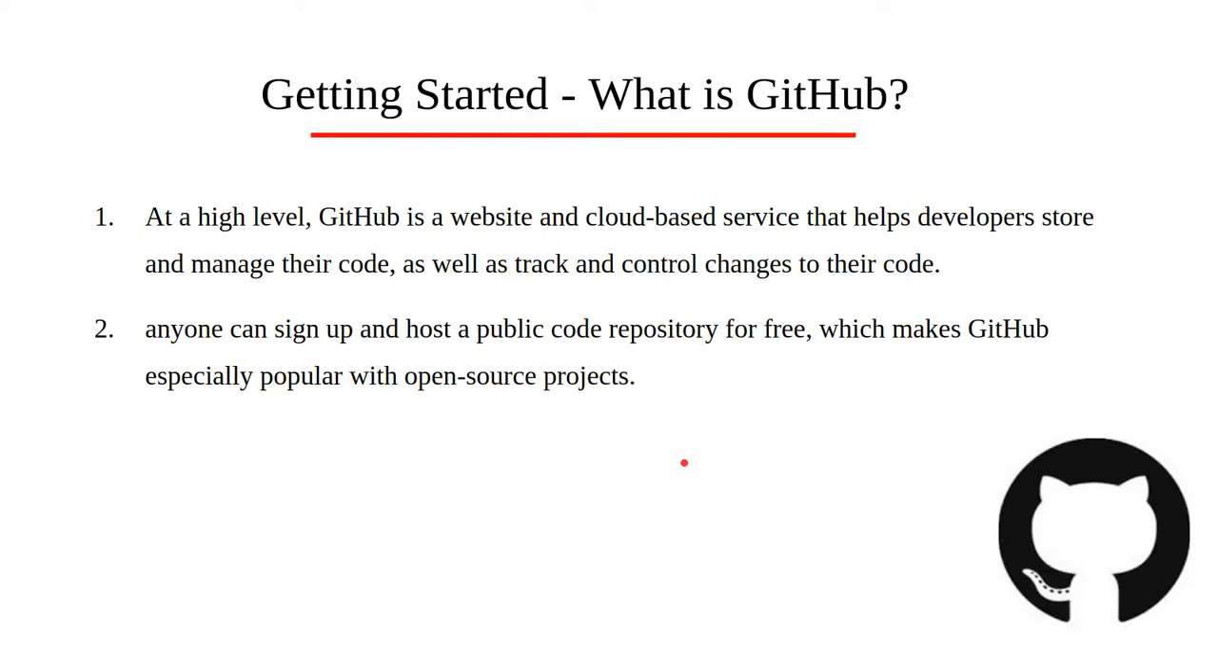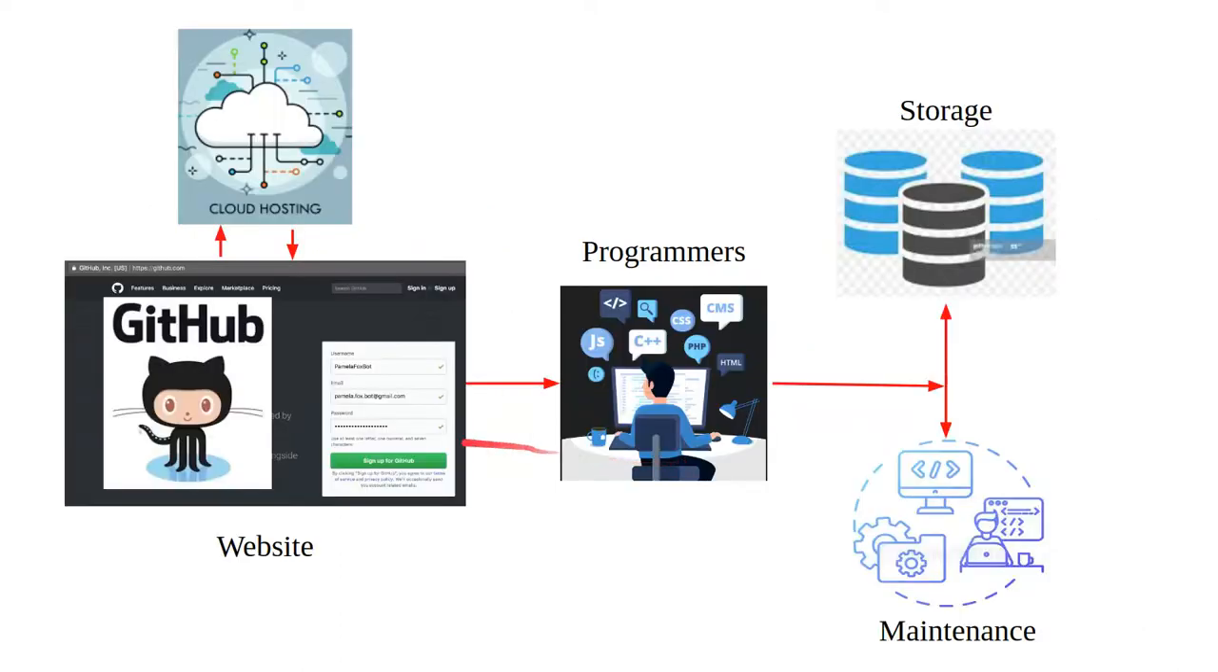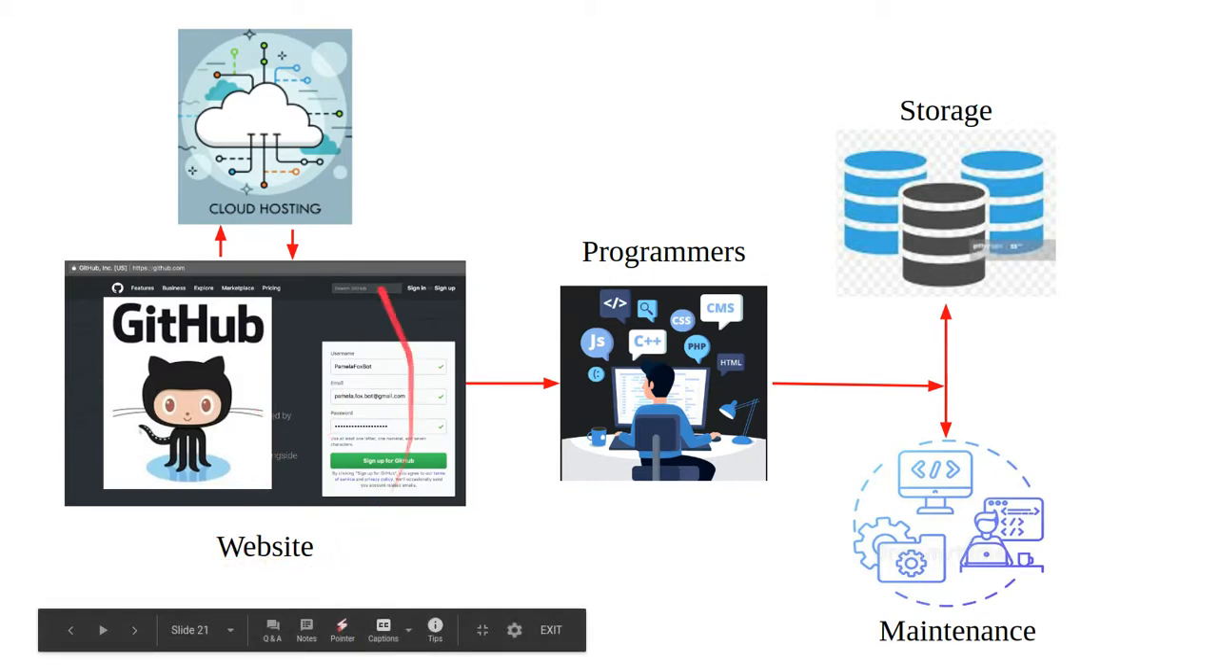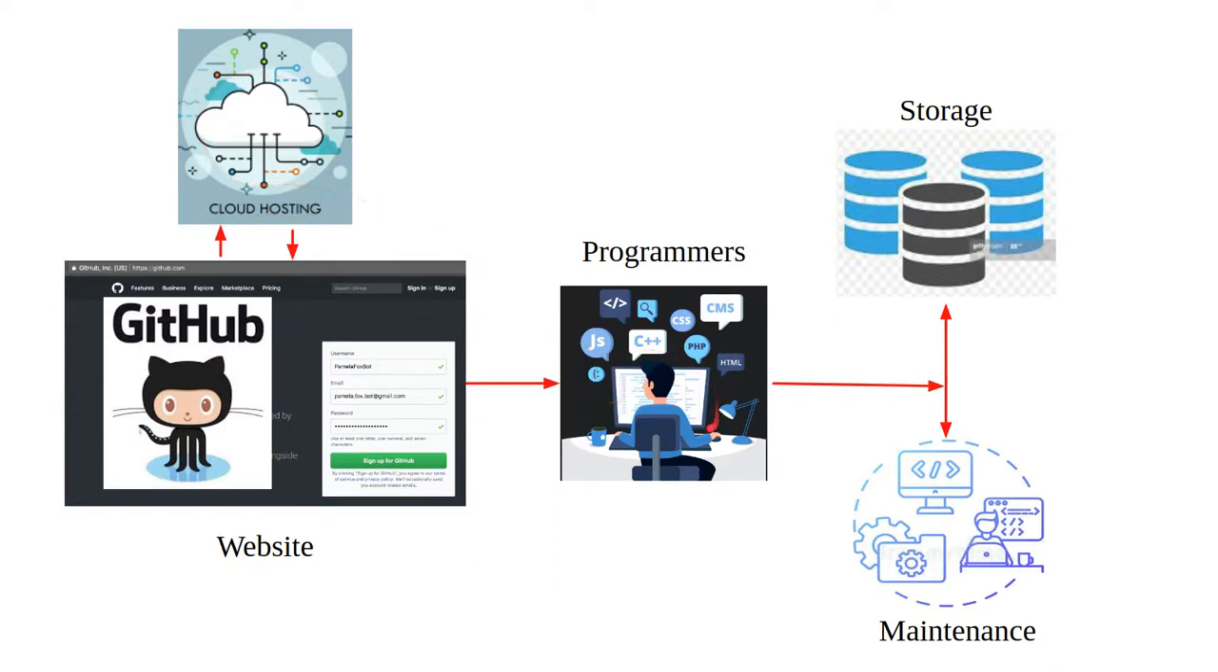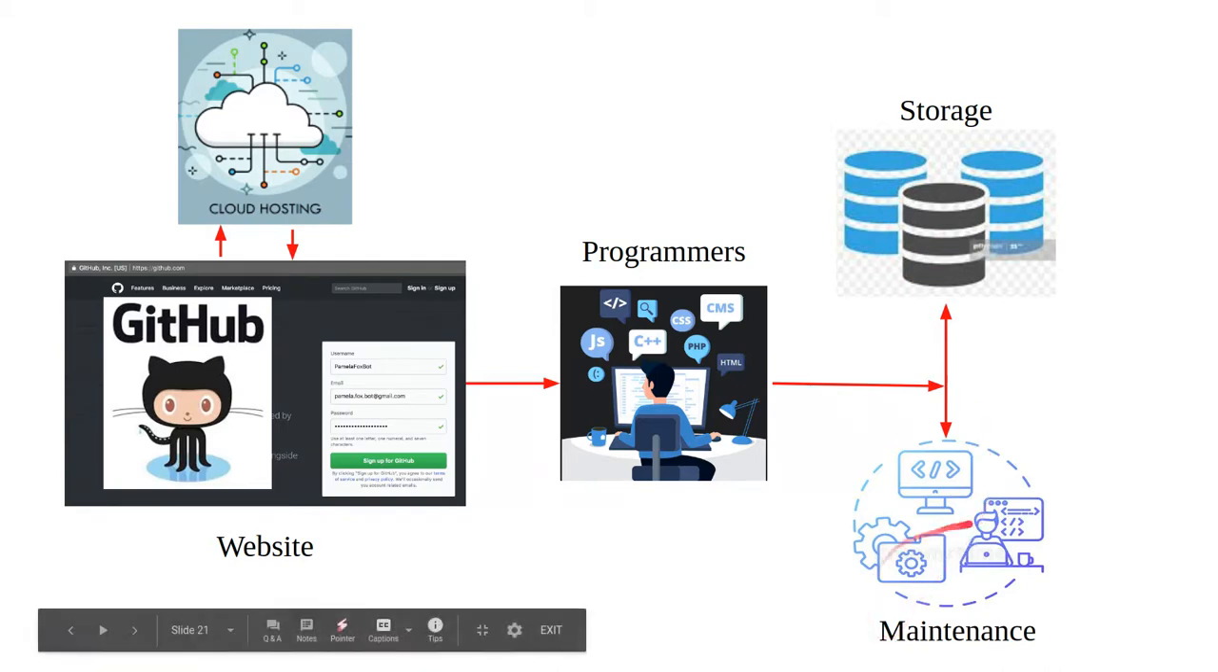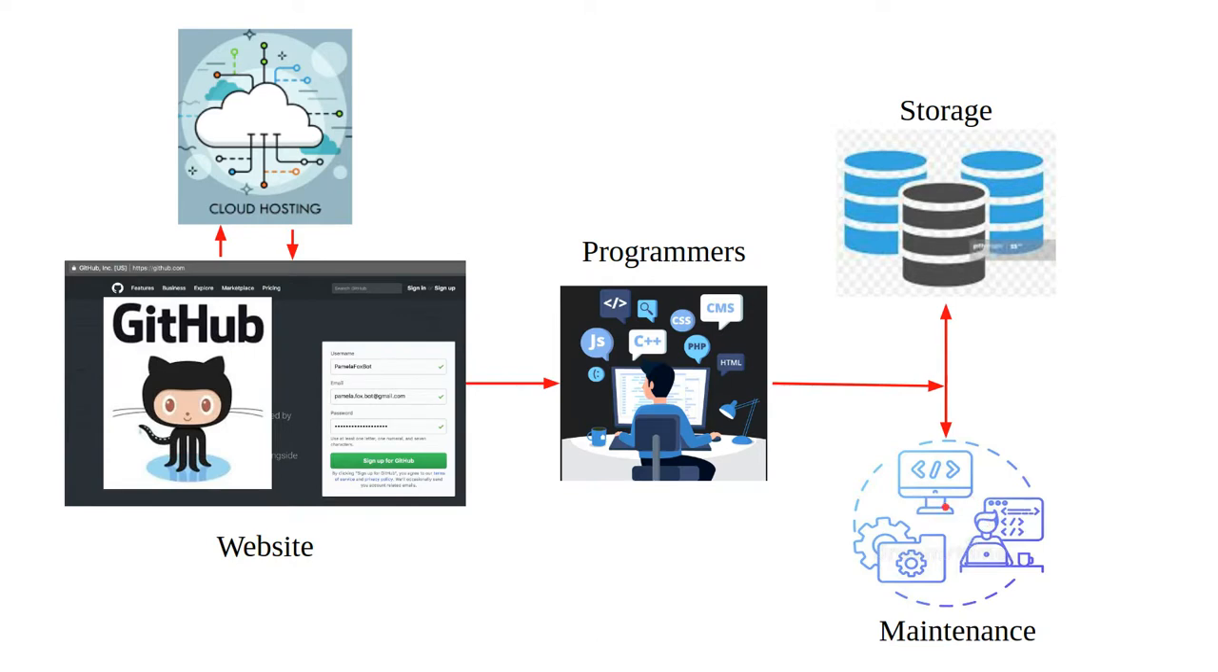GitHub provides you a beautiful visual interface which helps you to track or manage your version control projects locally. At a high level, GitHub is a website and cloud-based service that helps developers store and manage their code. To understand what exactly GitHub is, you need to know two connected principles, version control and Git.